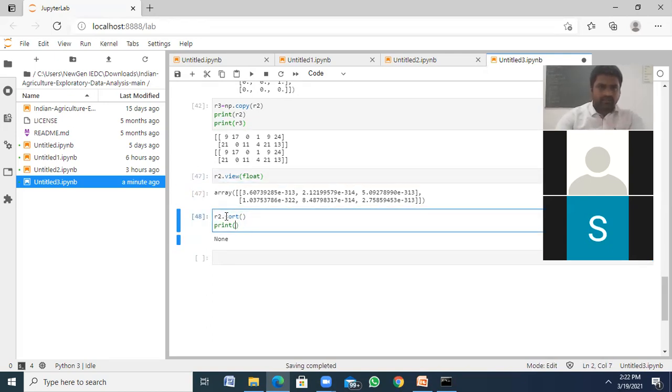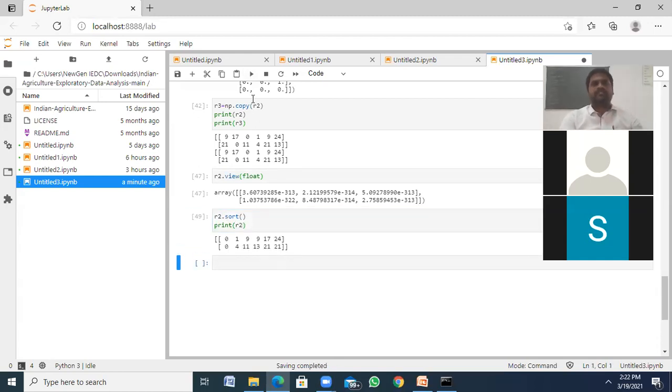Not like that. R2 here like this. Okay. See, this row is sorted first. So 0, 1, 9, 9, 0, 1, 9, 9, 17, 24. Next. Okay. By default, it takes axis 0.